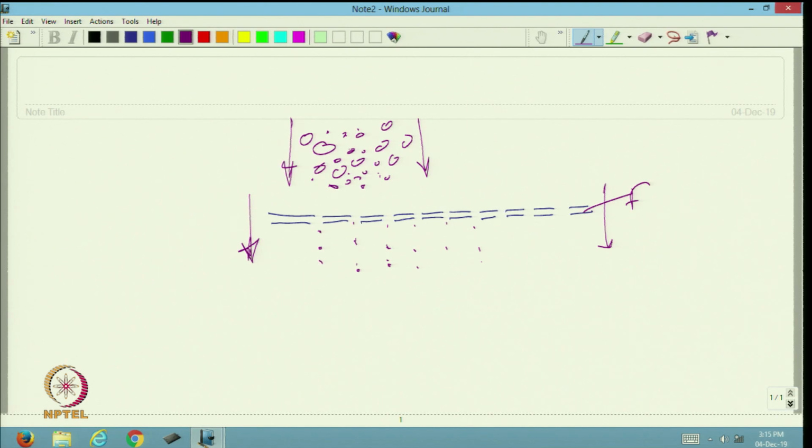This is the filter fabric. But the larger particles will not be able to pass through this. So, they will be stopped.